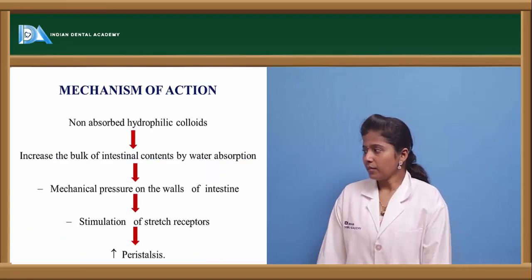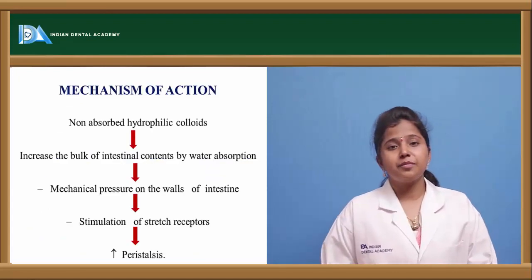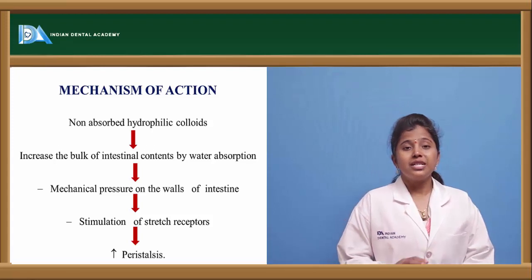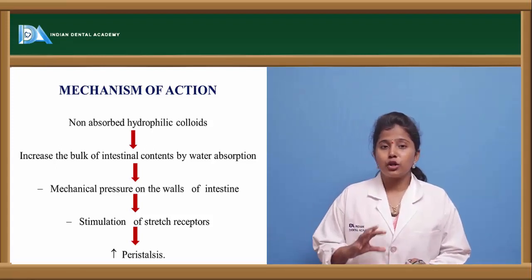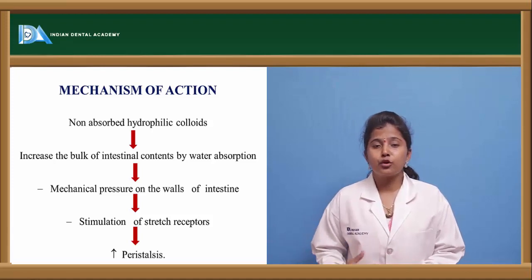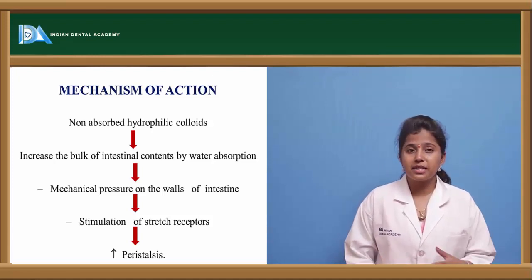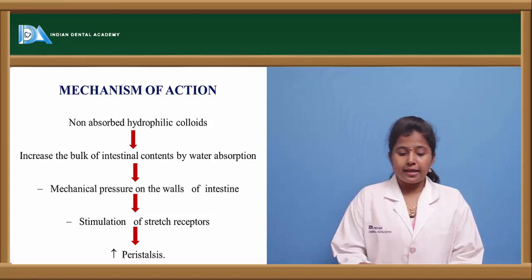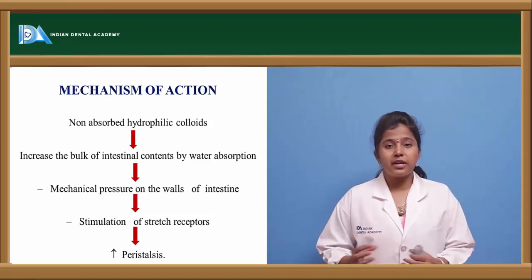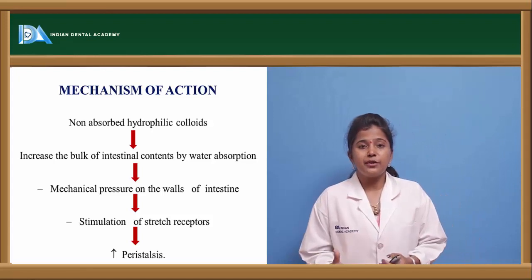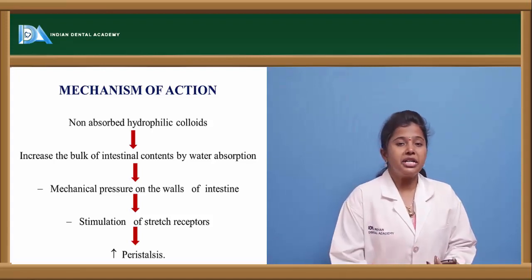What is the mechanism of action behind these bulk purgatives? When they are taken into the body, what do they do? The non-digestible or non-absorbed food which is present in the gastric contents, these bulk purgatives add fluid to that. The name itself indicates that they add some quantity to that food.